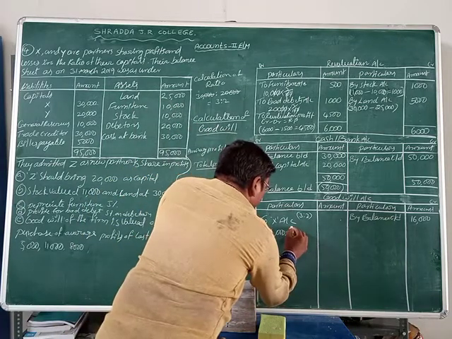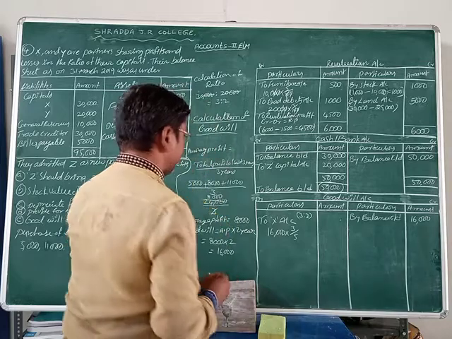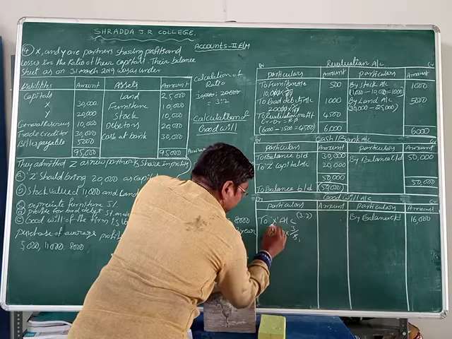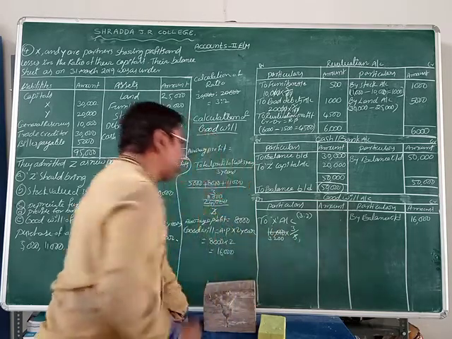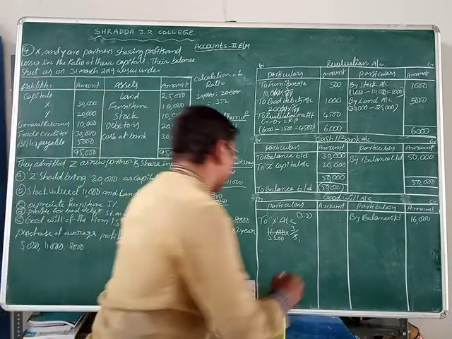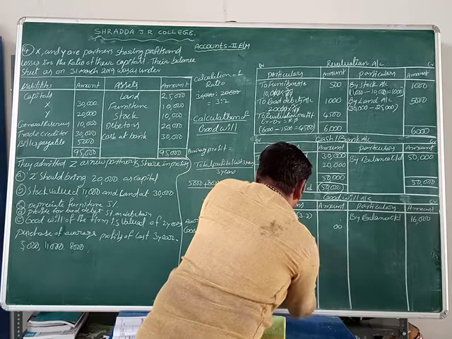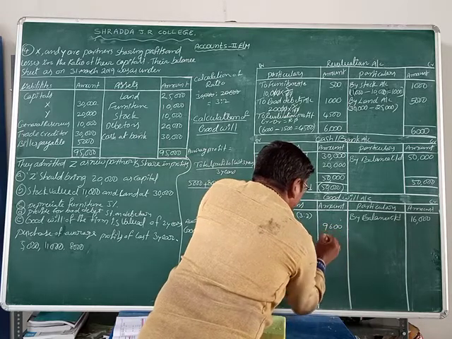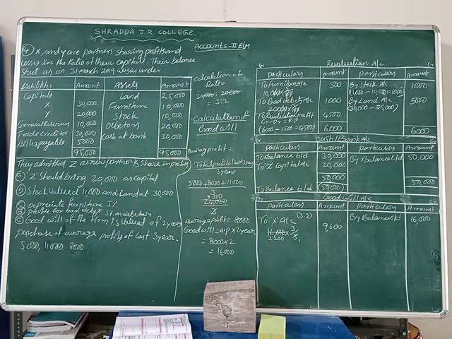16,000 into 3 divided by 5. Okay now students, 5 ones are 5, 5 threes are 15. 5 twos are 10. 3,200. That is equal to 3,200 into 3. 3 twos are 6, 3 threes are 9. What is the amount of goodwill for X? 9,600 is X's amount.